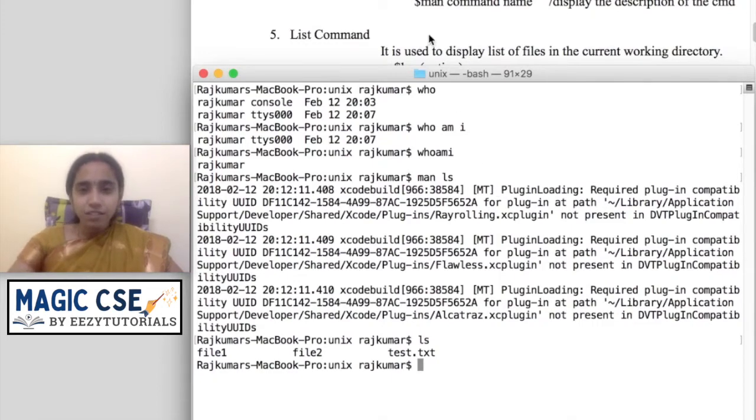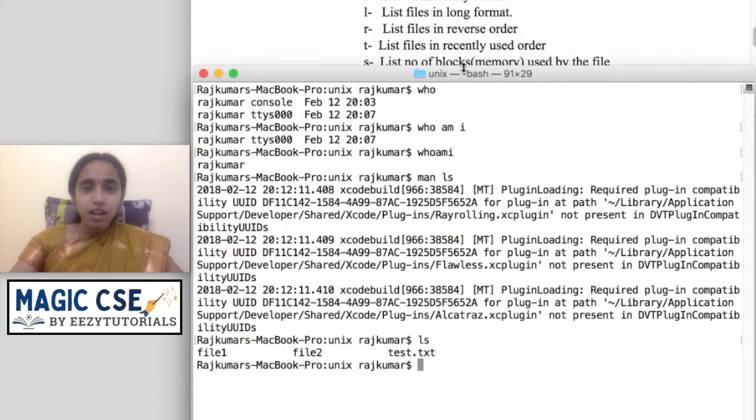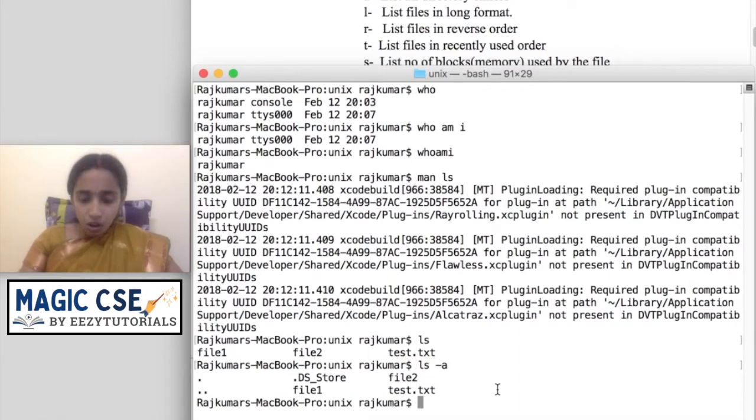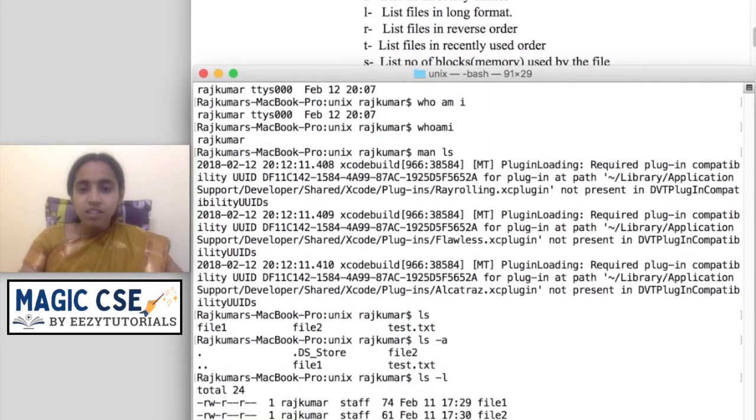I am having certain file options. The options are ls space -a. Always for giving any option next to the command, you have to give a space followed by a hyphen and the letter. So to list all the directory entries I am giving -a. To list all the files in long format I can give ls space -l. This will list the long format details. We will shortly be learning about the theory part in Linux. At that time a detailed description about this long format will be given.